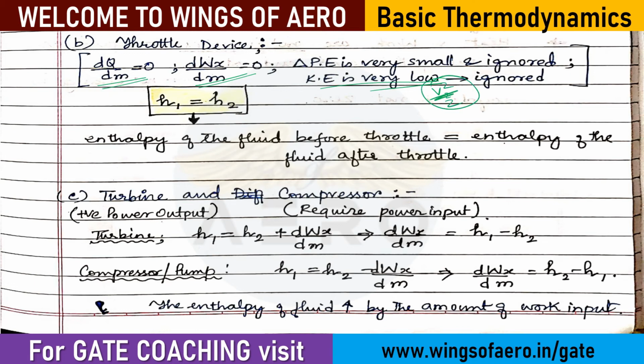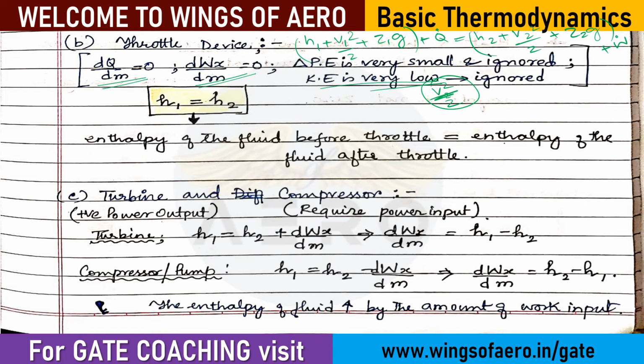You remember the basic formula: H1 plus V1 square by 2 plus Z1 g plus Q dot. We can write Q dot also, the rate of change of heat. Then H2 plus V2 square by 2 plus Z2 g plus W dot. This is the general formula.